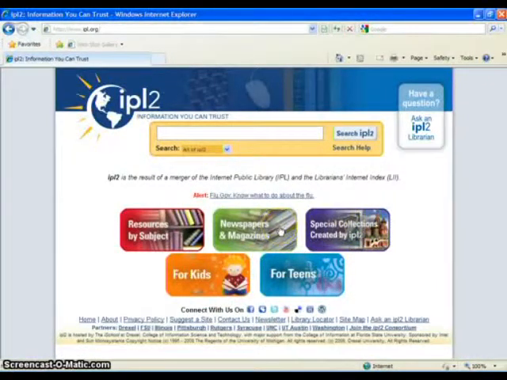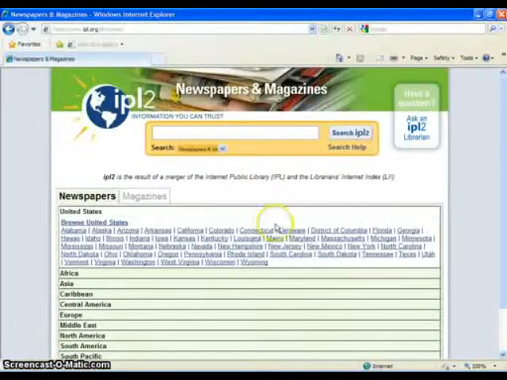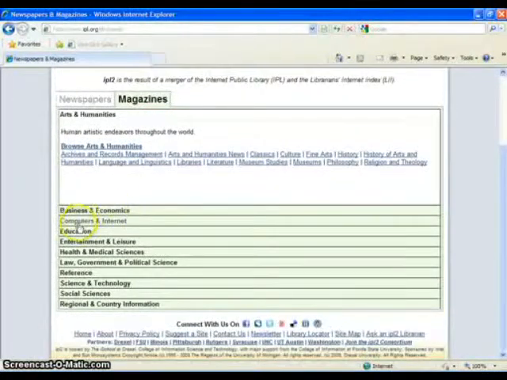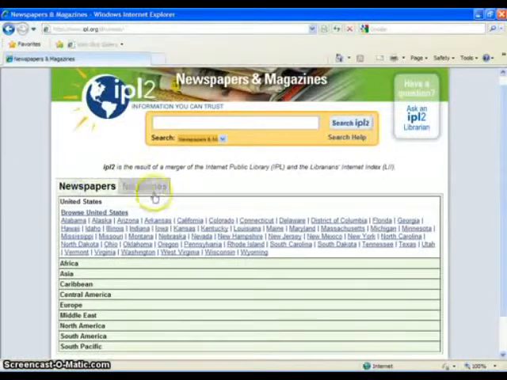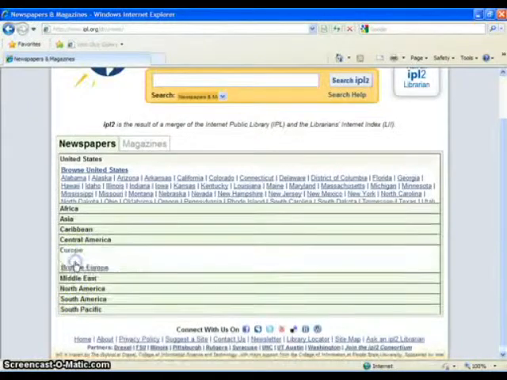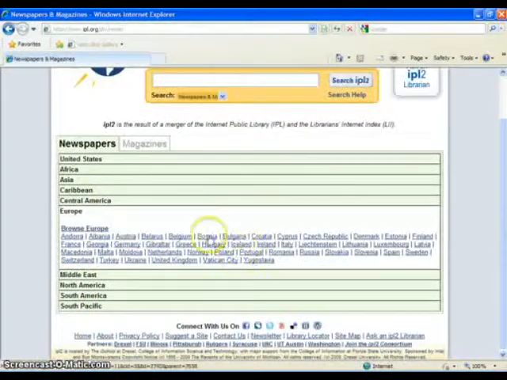But we're going to go to the newspapers and magazines link because that really is one of the best features of this website. And when you get here, the first thing you might notice are these two big tabs, newspapers and magazines. You click on magazines, you'll see that their categories of magazines are pretty much divided up into several key areas here, so you can just kind of peruse for which subject matter or material the magazine you want may feature, try to find it that way. But we'll focus on newspapers here first because that'll likely be the bulk of your assignment, or at least what you use.